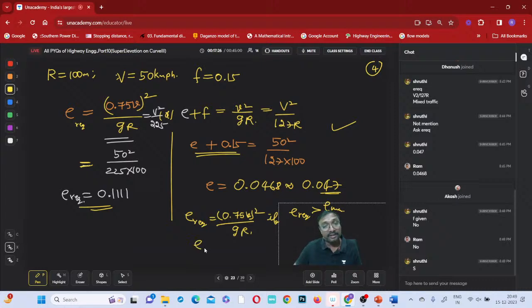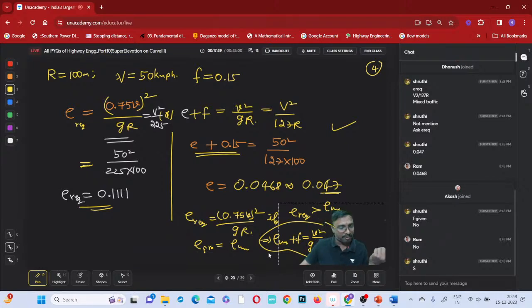Then you select that the super elevation provided will be equal to which one? This e maximum. Then you come across this formula: e max plus f equals v square by gR. Do you have anywhere an e required formula with this friction included? Did we use it anywhere practically? Did IRC mention it anywhere or not?